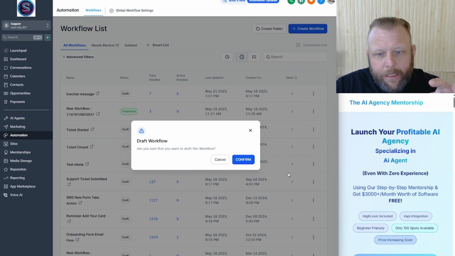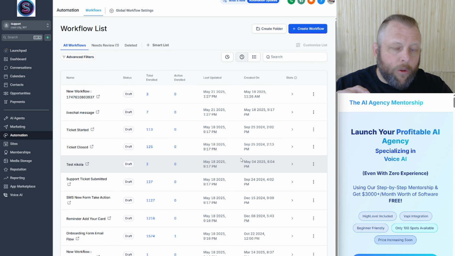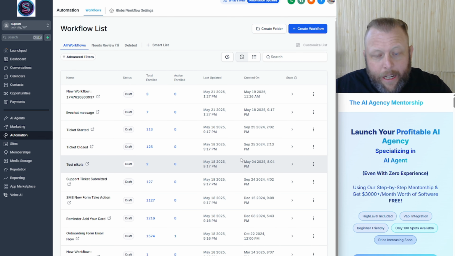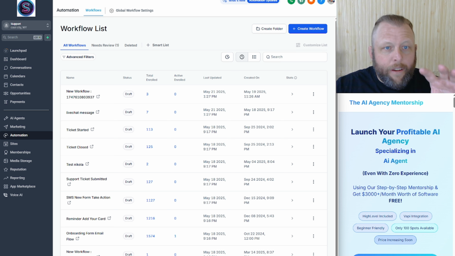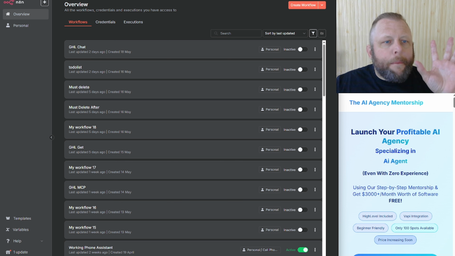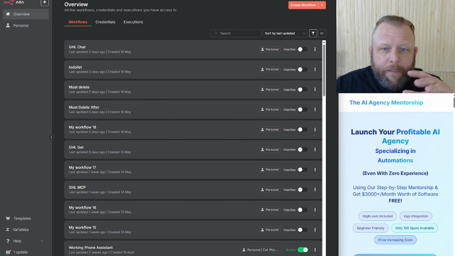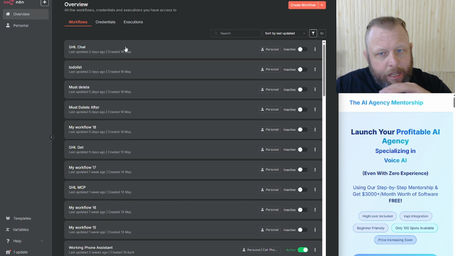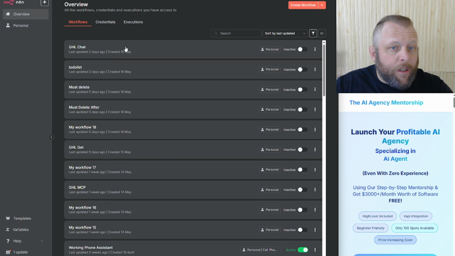Pause this, pause this. Now, the next thing you're going to do is get yourself an N8N account. You can go to the main website and use it totally free for a couple of days. I think you get about 7 days free use. But at the end of the day, you can use N8N for free, where you download it on your own system if you want to. Or I highly suggest a self-hosting system. I made a video of it, and you can host N8N, use as many automations and as many steps as you want, and it costs you $3 a month, which is just for the virtual machine that you're hiring.